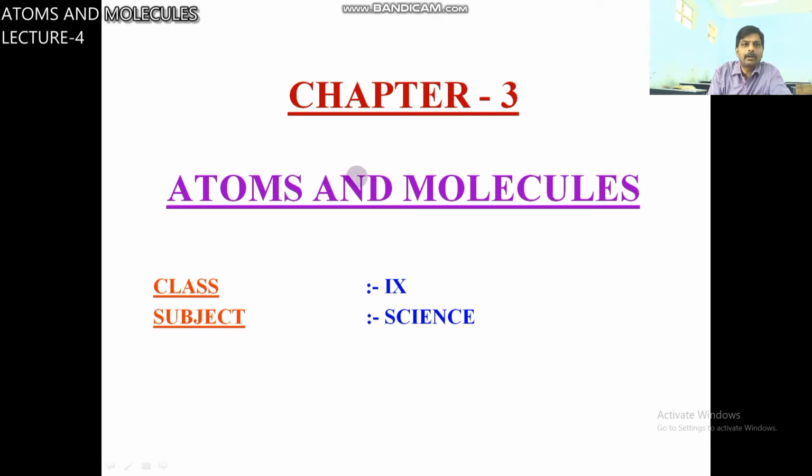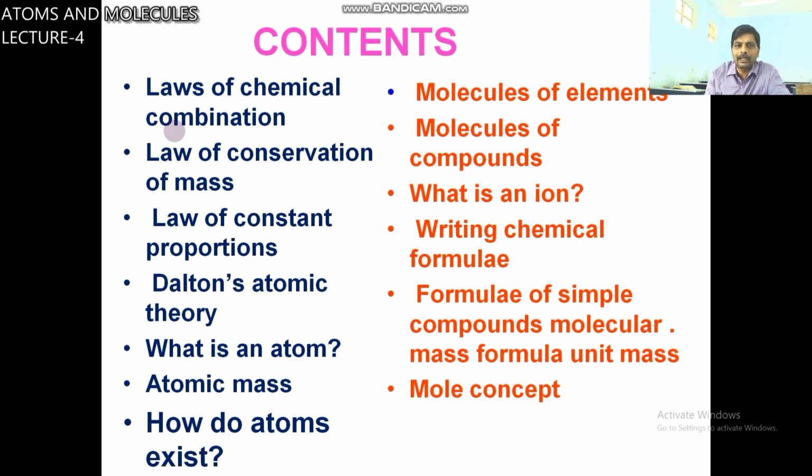It is part 4 of this chapter, atoms and molecules. Already we completed 3 parts. In today's class I am going to explain about theory, that means laws of chemical combination.